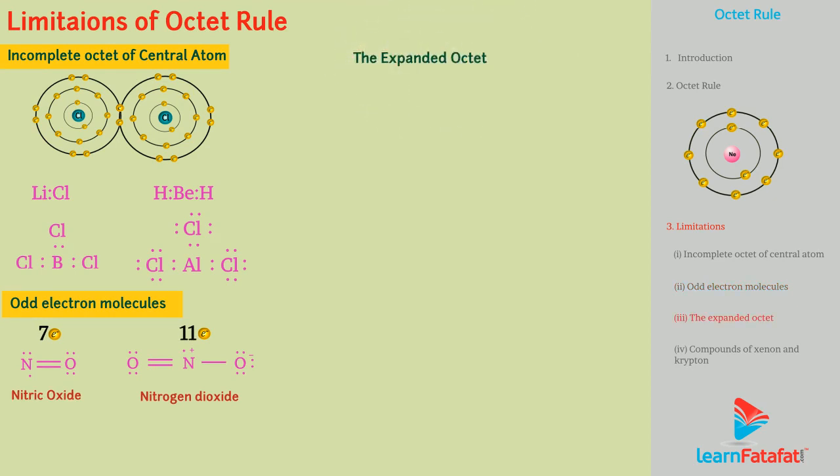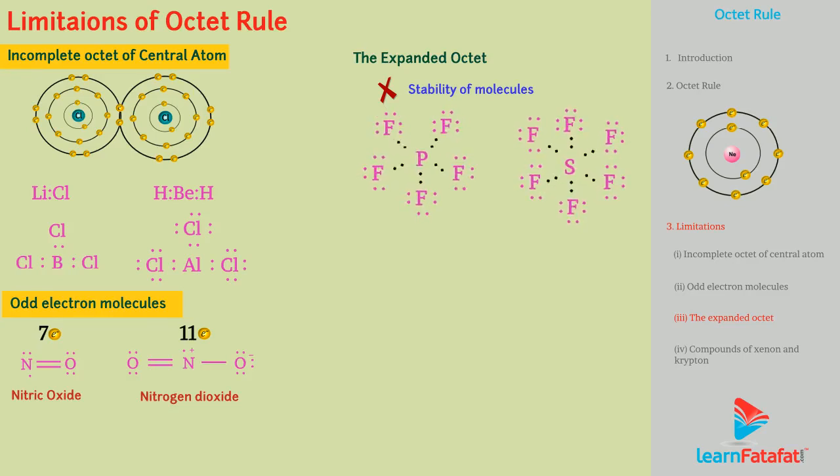The expanded octet. Octet rule also fails to explain the stability of the molecules having central atom containing more than 8 electrons in its valence shell. Such molecules are said to have expanded octet. For example, in PF5 molecule, phosphorus have 10 electrons, and in SF6 molecule, sulfur have 12 electrons in their valence shell.